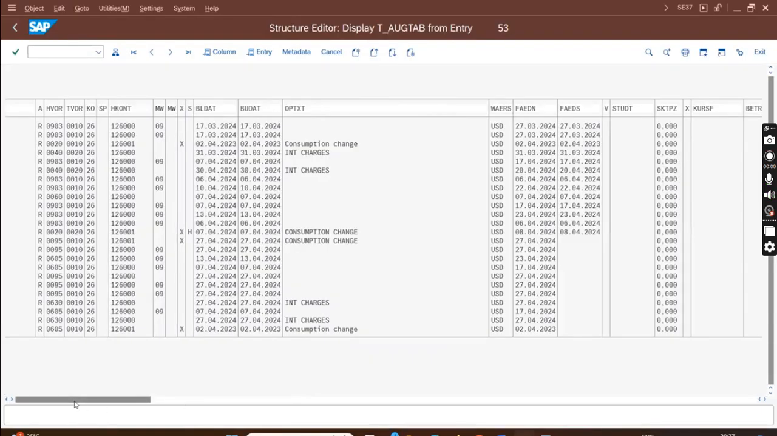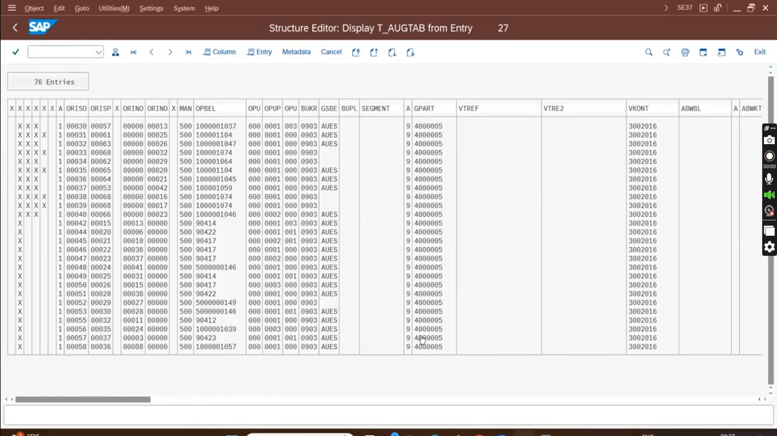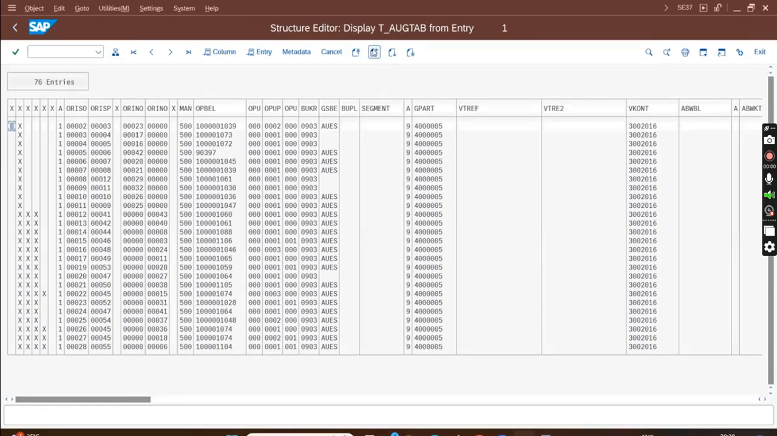So what Avatar can do here, we have a clearing status field AUGST. Just look at the field where AUGST is blank. I am already at the last page. I don't have any open item here. So I'll go to the previous page. All are 9. Then again previous page. All are 9. Again previous. No, that open item is not being shown.